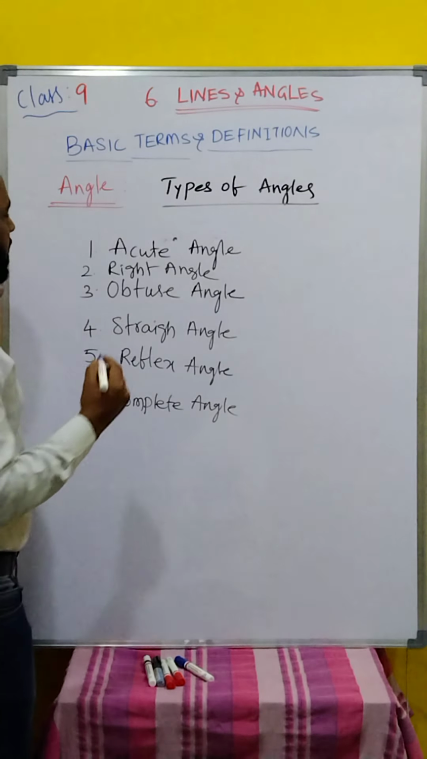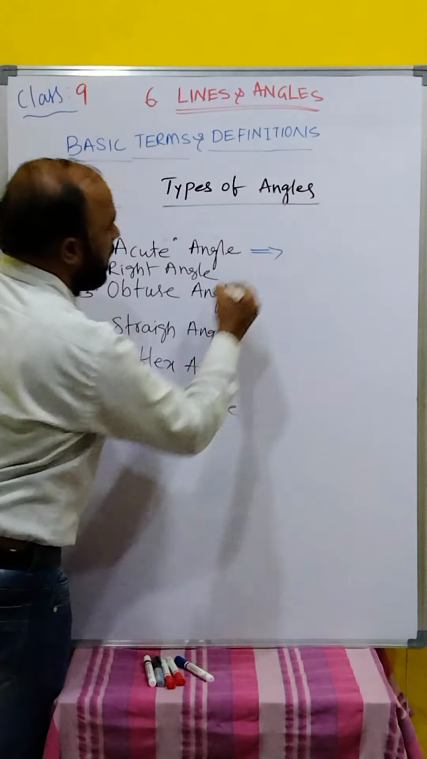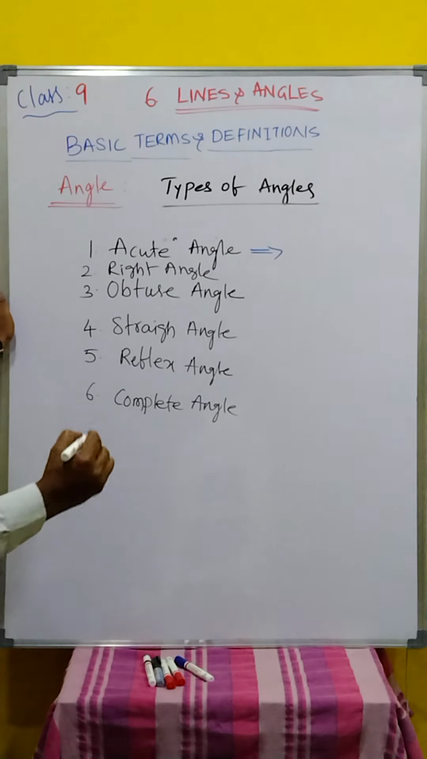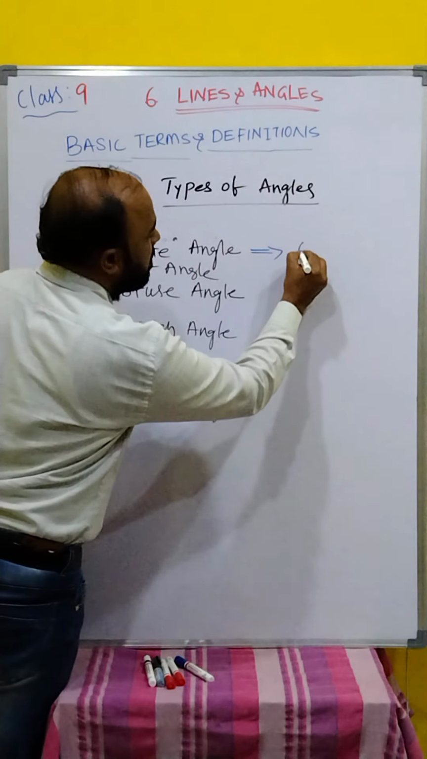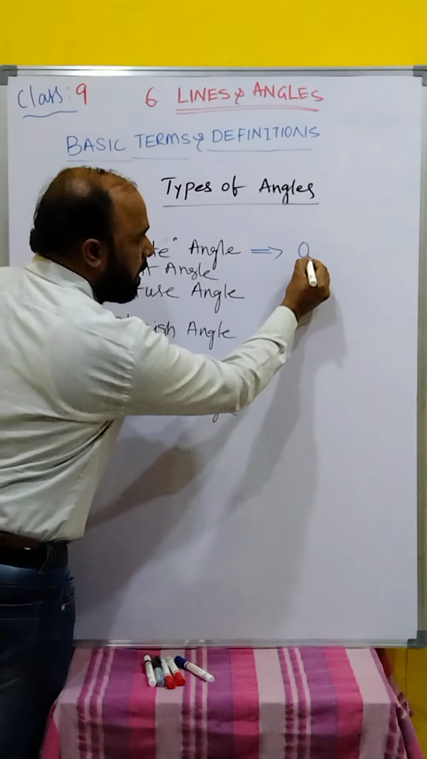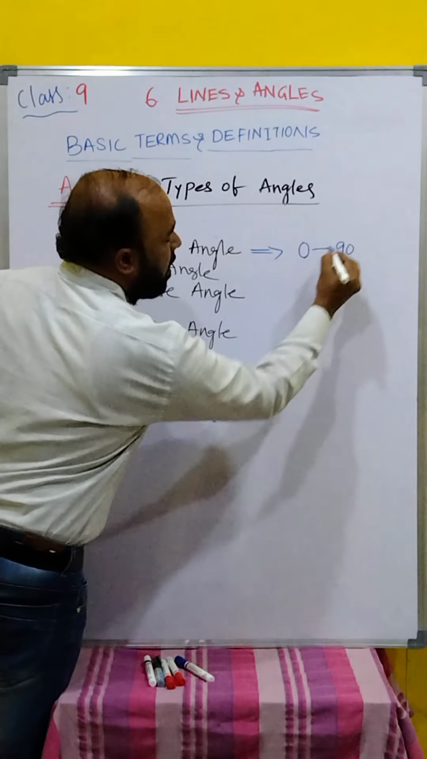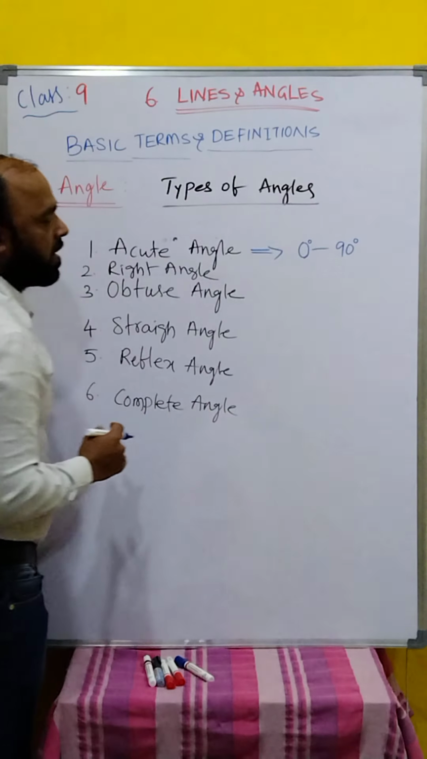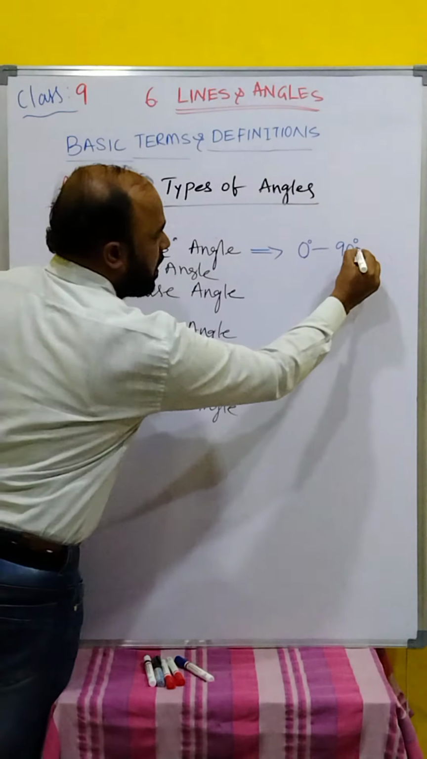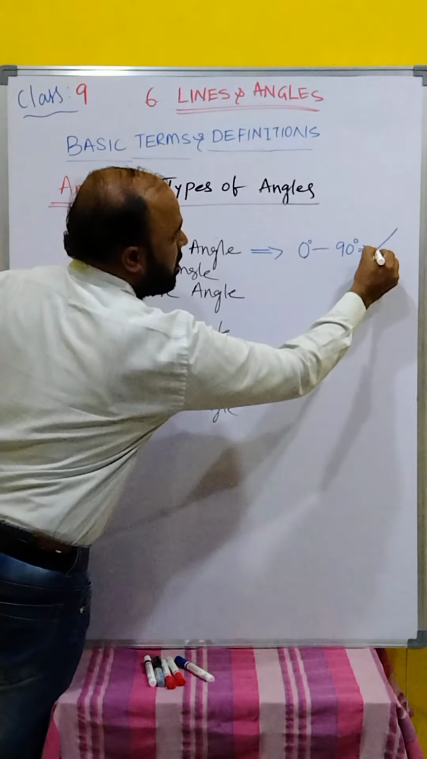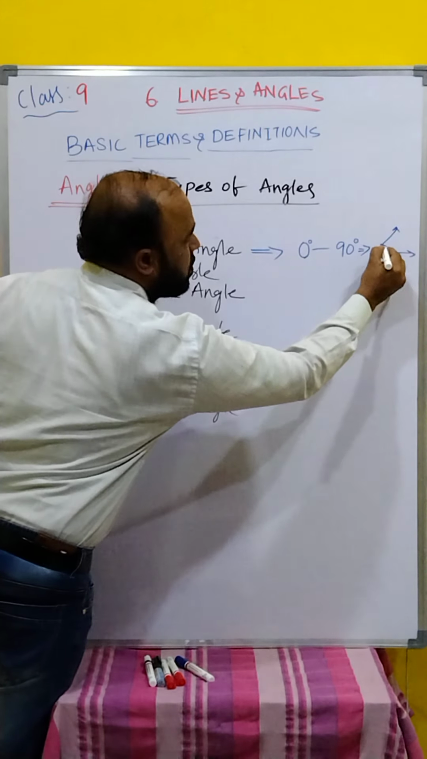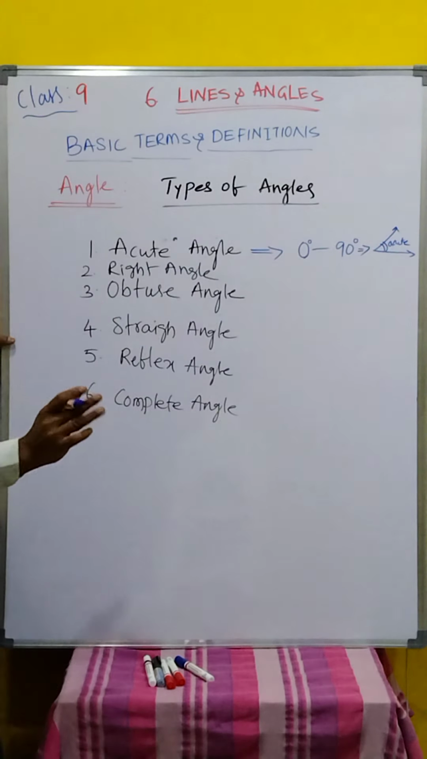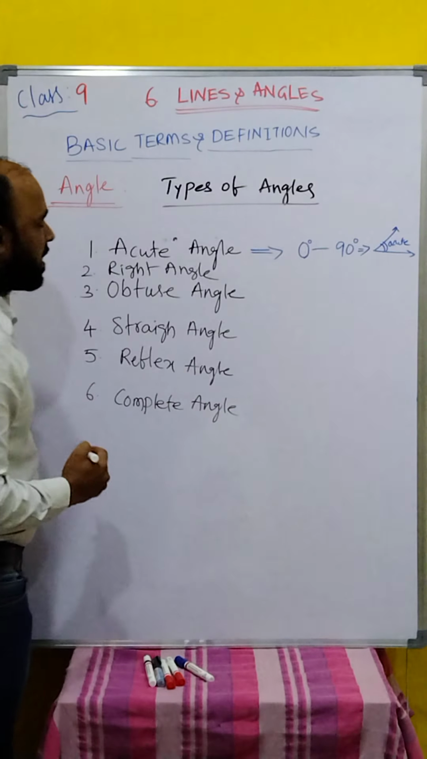What is the acute angle? First we have to write that one. Acute angle: an angle measuring between 0 and 90 degrees, greater than 0 but less than 90. An angle whose measure is from 0 degrees to 90 degrees. Generally, it is denoted like this. This is the acute angle, greater than 0 but less than 90 degrees.